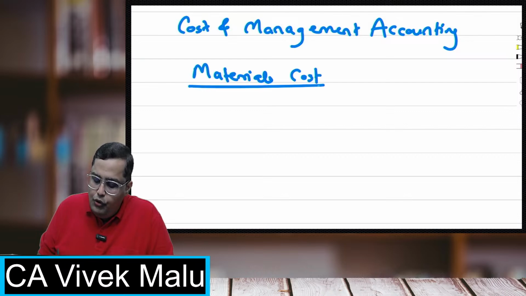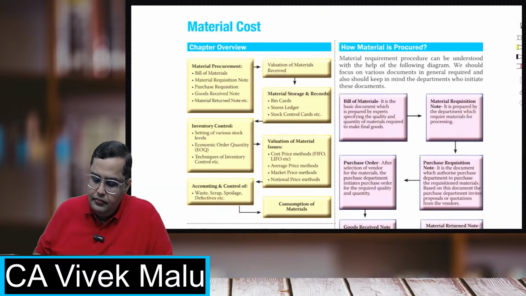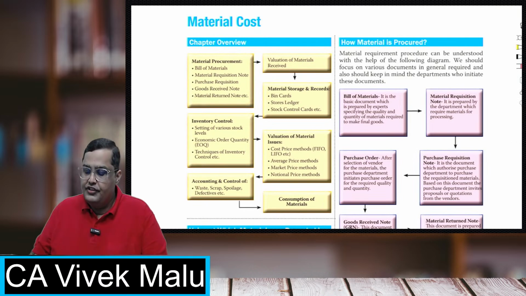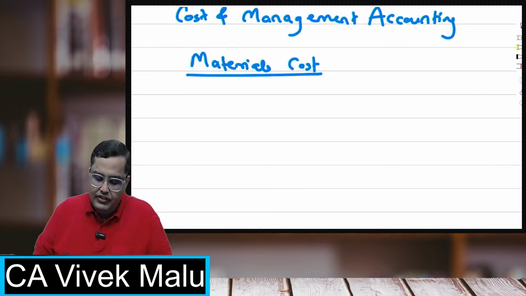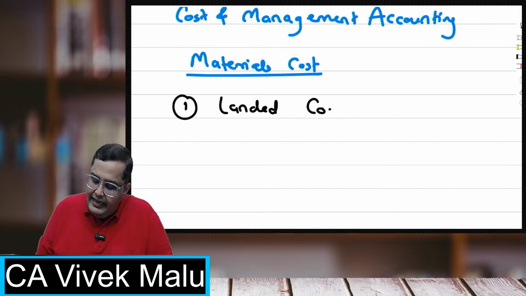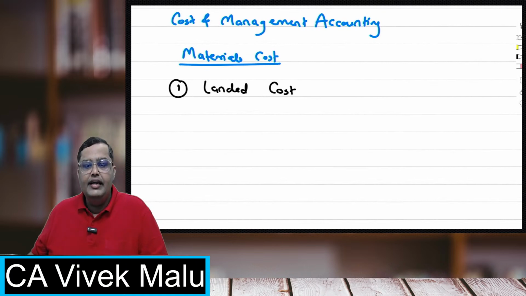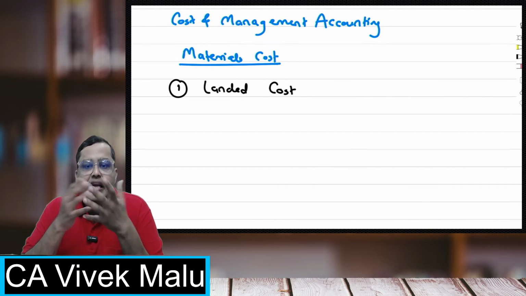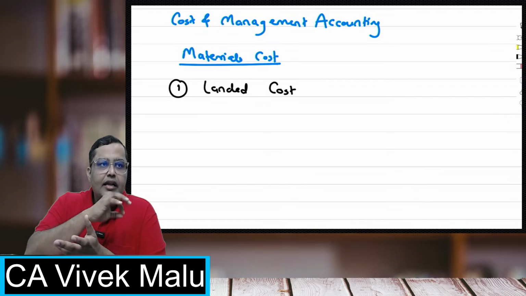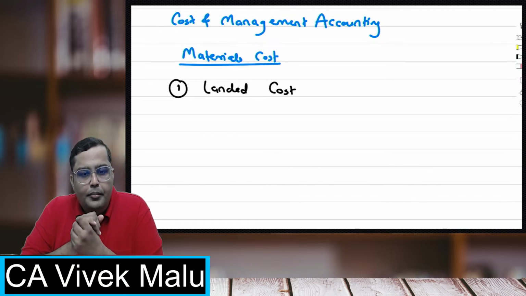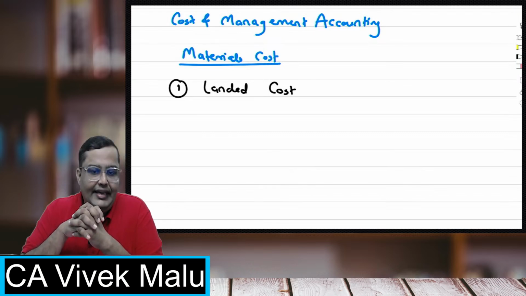Now, what are we going to learn in this chapter? See, materials cost. First, I'll tell you what all we are going to see in this chapter. First, we'll be seeing landed cost. Now, what is this landed cost? Basically, what did the material cost at your place? What all will you include in the cost of the materials is covered in this topic, landed cost.